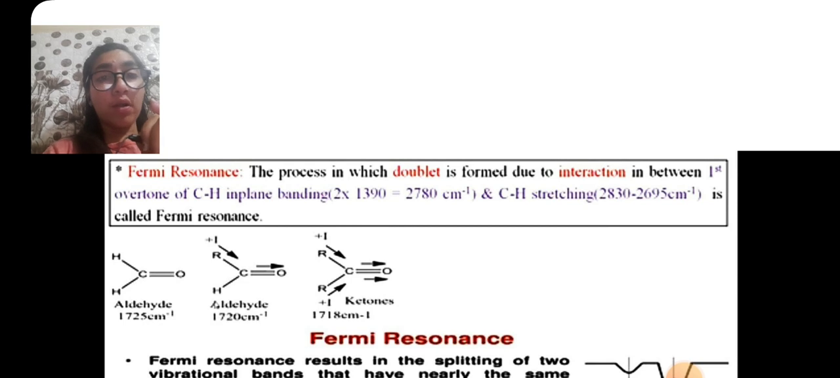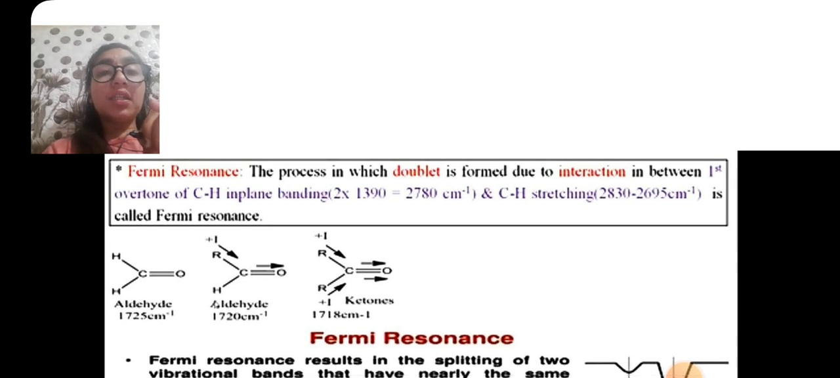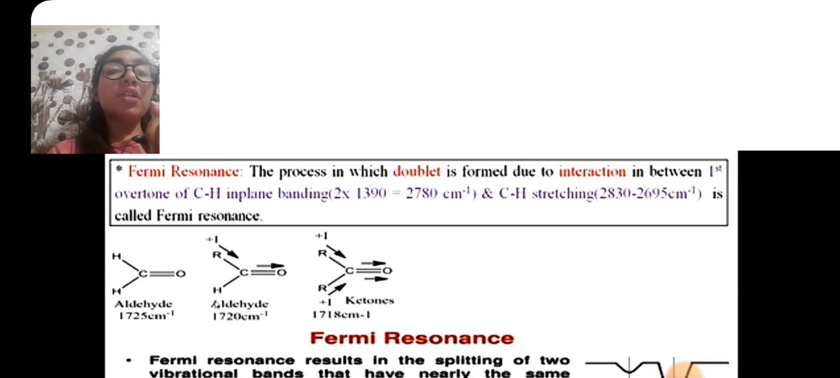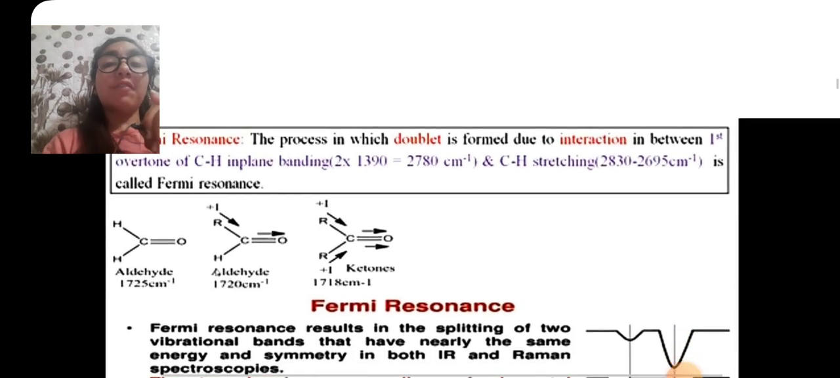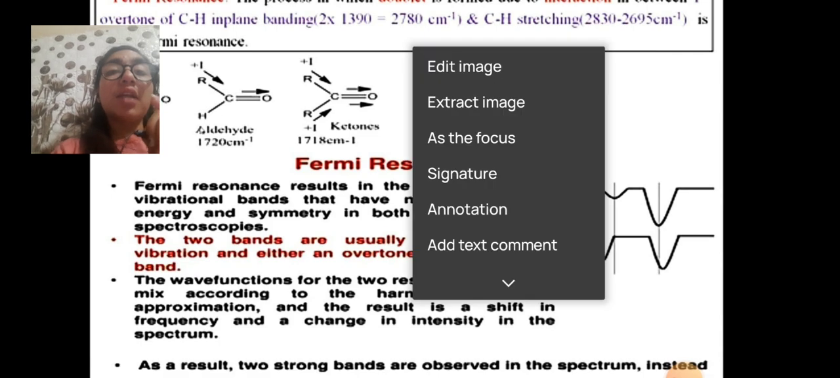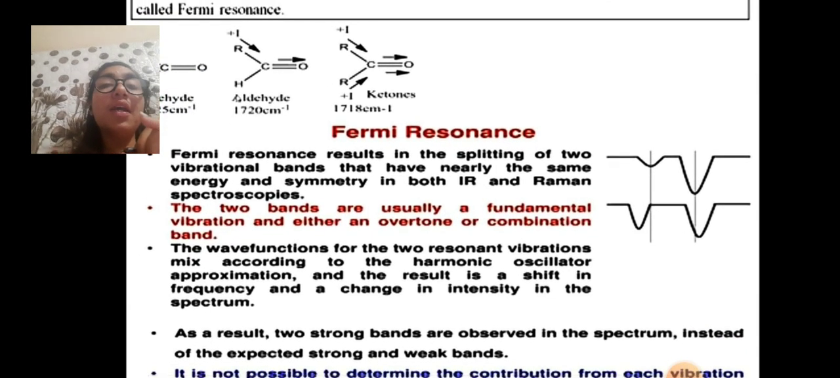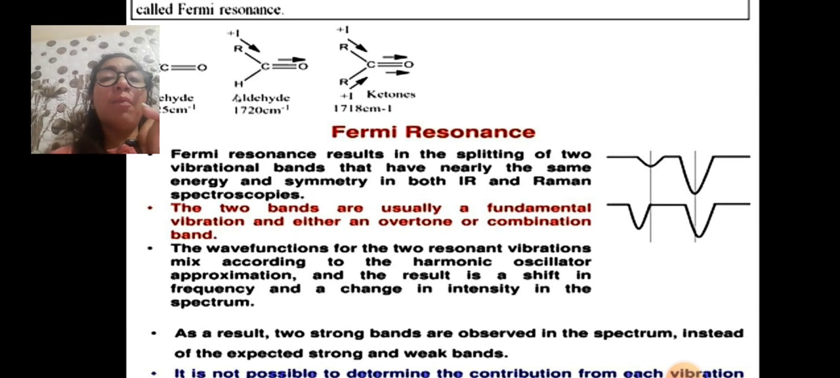Now, Fermi resonance: the process in which a doublet is formed due to the interaction between the primary overtone of C-H in-plane bending, 2 multiplied by 1390 is 2780 per centimeter, and C-H stretching, 2830 to 2695 per centimeter, is called Fermi resonance. Fermi resonance results in the splitting of two vibrational bands that have nearly the same energy and symmetry in both the IR and Raman spectroscopies.